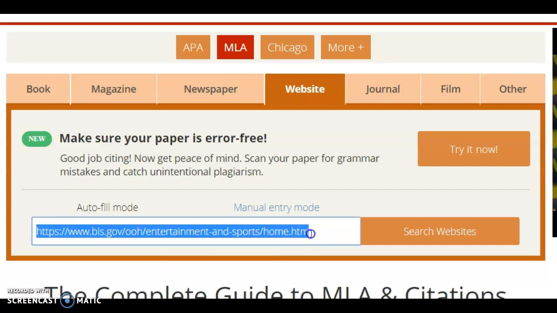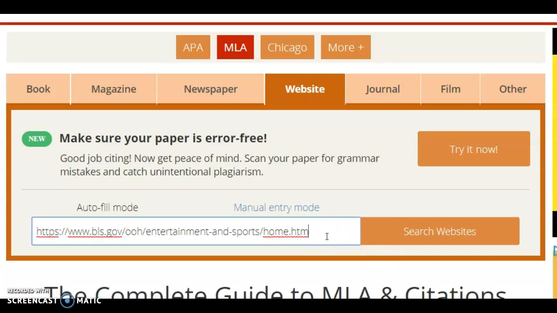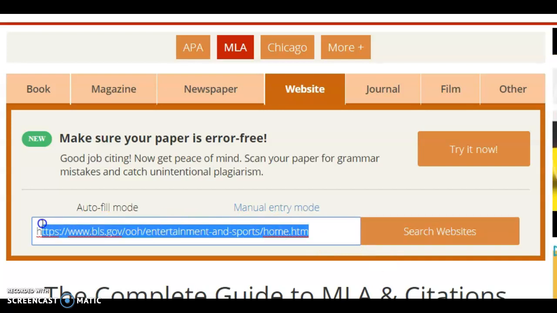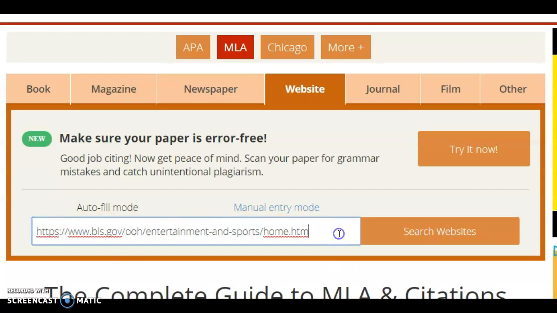So I went to the website. I put the website I used, I copied and pasted the web address, and I put it into this spot right here. And notice I'm on website because I did get my information from a website. If you got it from a book, a magazine, newspaper, you can click that, but I'm guessing most of you got it from a website.